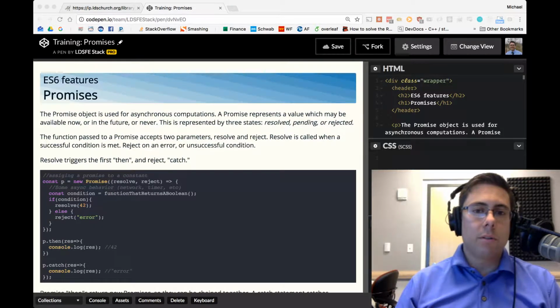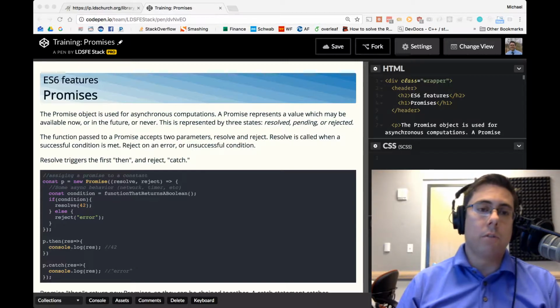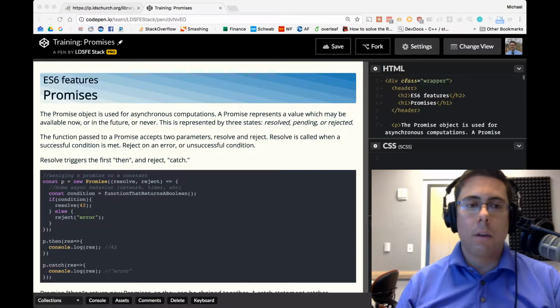A promise, at its core, represents a value. And that value could be available now, in the future, or never. This is represented by three different states the promise could have. The promise can be resolved, pending, or rejected. Resolved means you have the value. Pending means you don't have it yet and you may not. Rejected means you're not going to have that value.